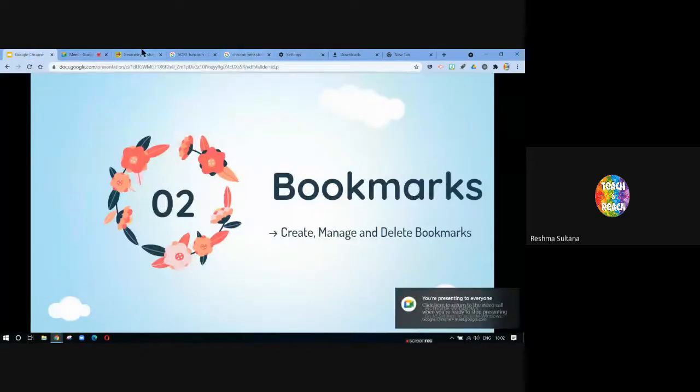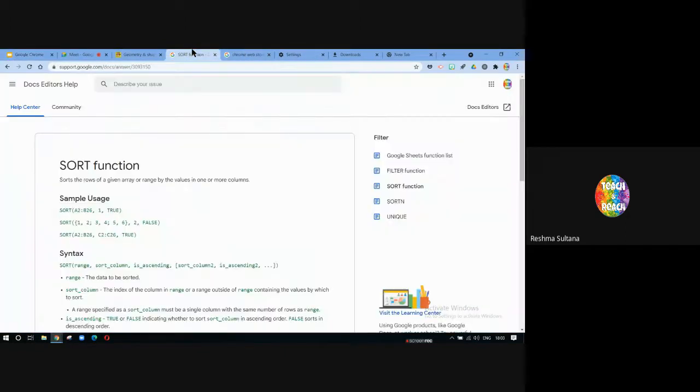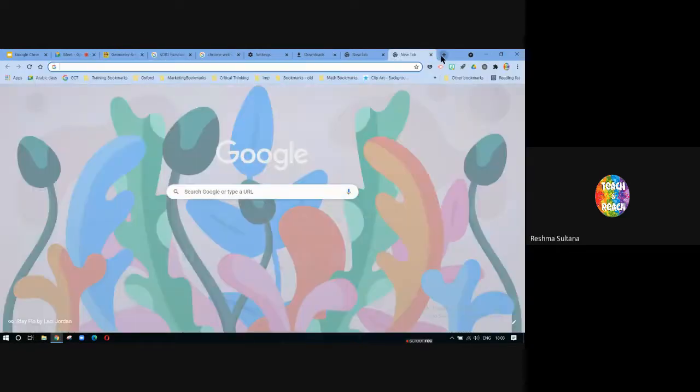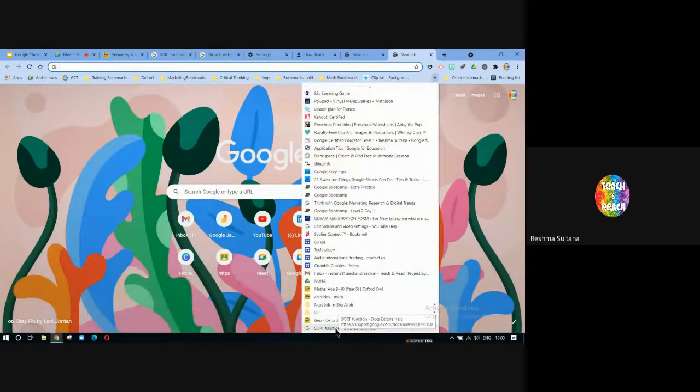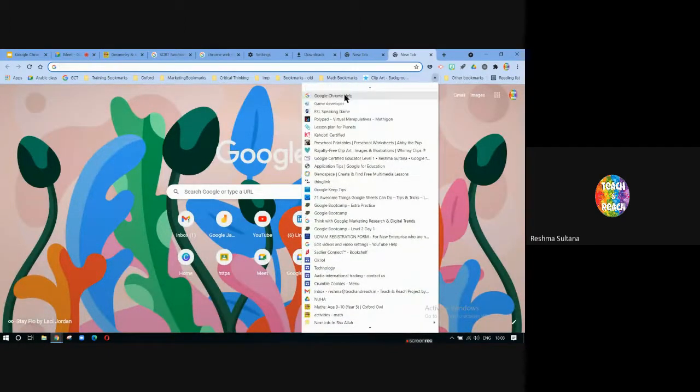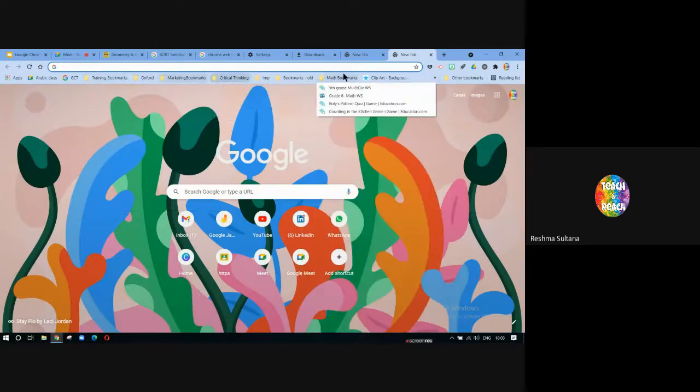Okay. So we've seen how to create bookmarks, how to manage and how to delete bookmarks. So basically bookmarks will help you save a particular page. So let's say I want to save this as a bookmark. I just have to click on star, add a bookmark and done. So next time or next month or next year, if I have to search for this page, I don't have to search from Google. I'll just click on plus and I'll have my bookmark here. If I have a lot of bookmarks, I'll have to go here, but otherwise it will be here on the bookmarks bar.